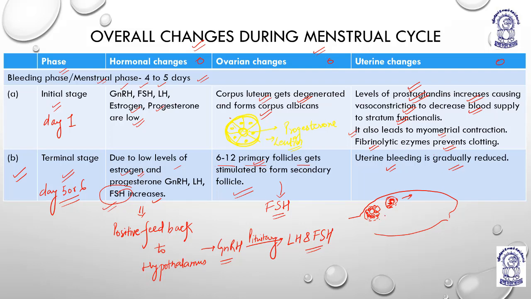So these follicular upgradations are basically moving one way, and meanwhile the uterine bleeding is gradually reduced. Uterine bleeding at this time needs to be reduced because the blood vessels need to supply the primary follicles so that they can be converted into secondary follicles and then further. I hope it's understood. We'll move to the next slide.